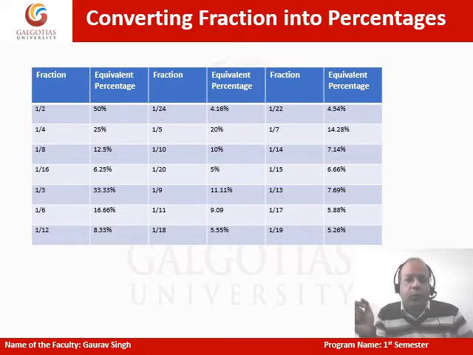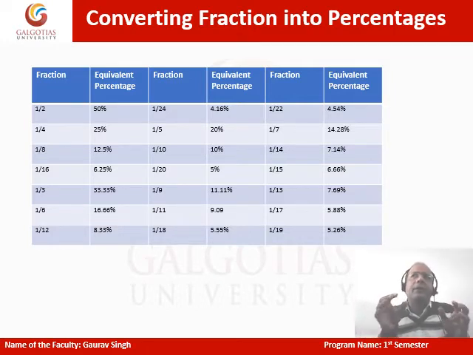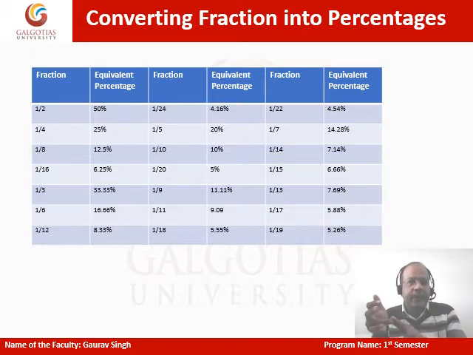Let's say we talk about 1 by 9. If I remember it once, it is 11.11%. And similarly, I go for 1 by 11, it is 9.09%. Once I know them, it is going to be useful if I need to calculate 1 by 18, or if I need to calculate 1 by 22.